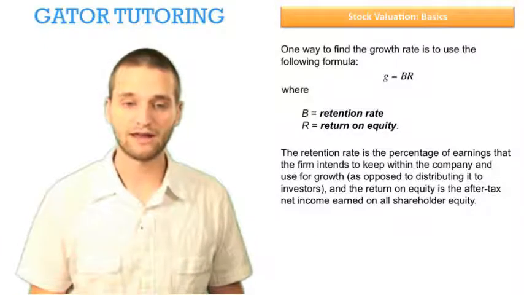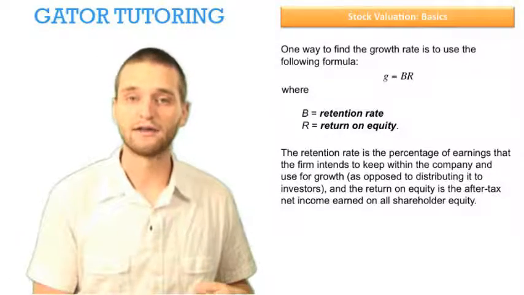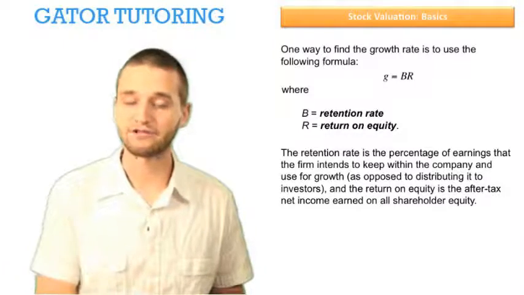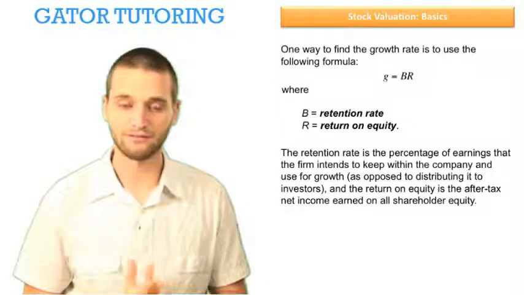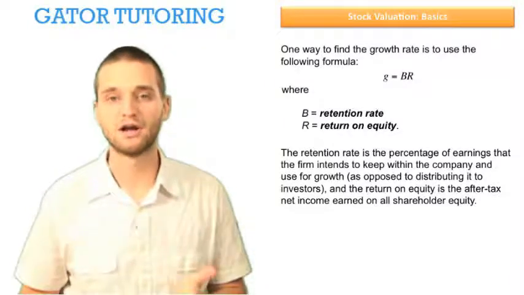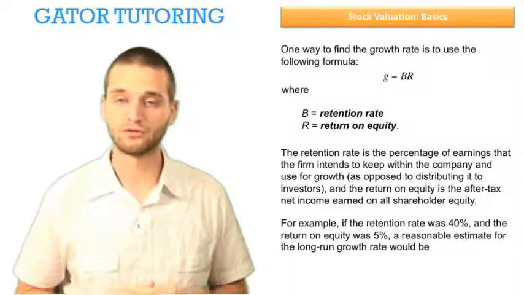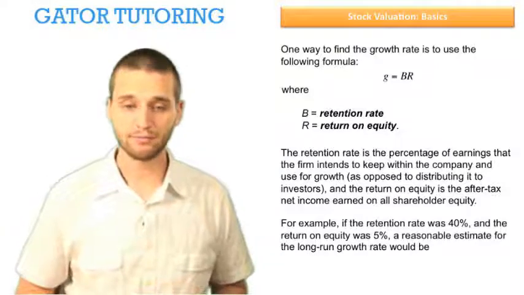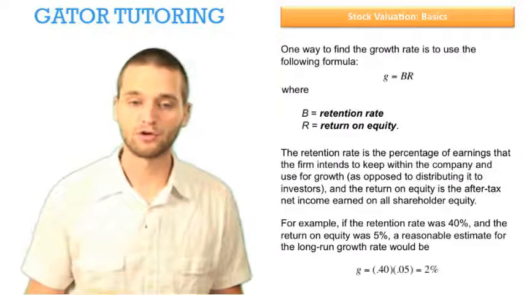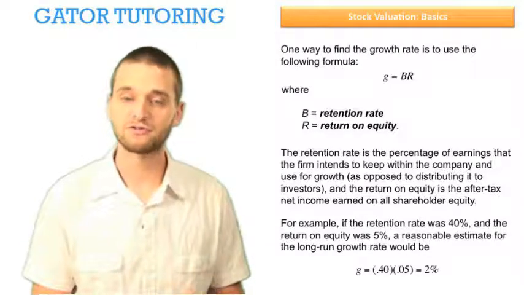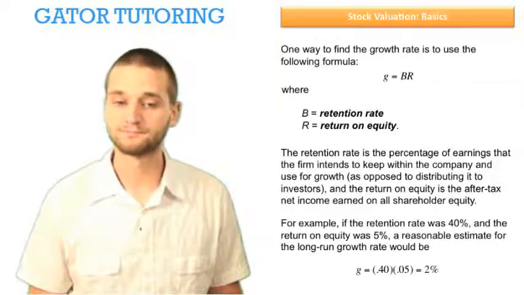And the return on equity, again, is how much the shareholders are earning on their investment. So it's just the after-tax net income on all the amount that all the equity holders have invested. And so we would have to be given these two numbers to use them to find the growth rate. So for example, if we were told the retention rate was 40% and the return on equity was 5%, a reasonable estimate for the long-run growth rate, well, we would use this formula. Growth is equal to the 40% retention rate times the 5% return on equity, and we could say that the growth rate would be 2%.